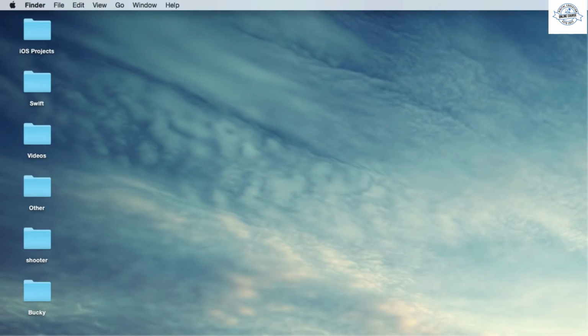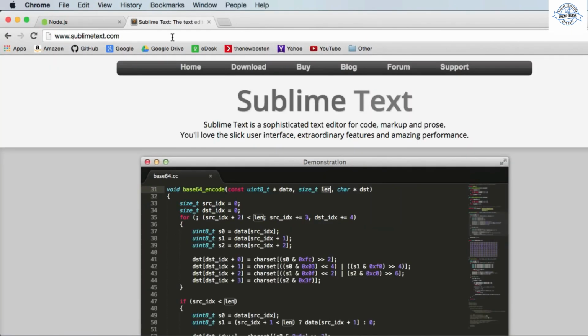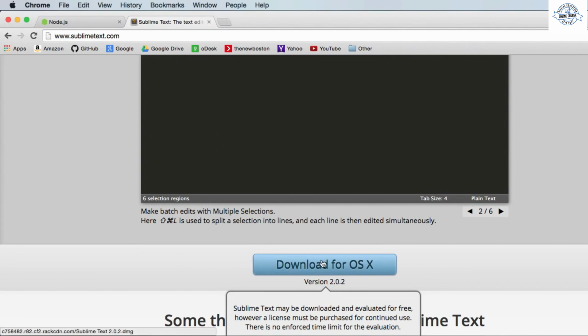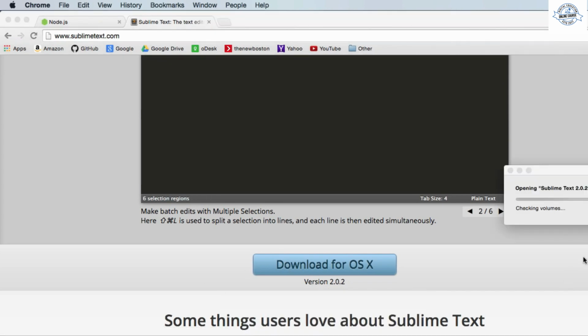So again, we obviously don't want to develop or write all of our code in that terminal. So what a lot of people use is this program right here called Sublime Text. It's a text editor and it's completely free. Again, I highly recommend using WebStorm from JetBrains, but if you want a free one, then you can just go ahead and download this. It's really easy to download and install too. So download this. All right, double click this.